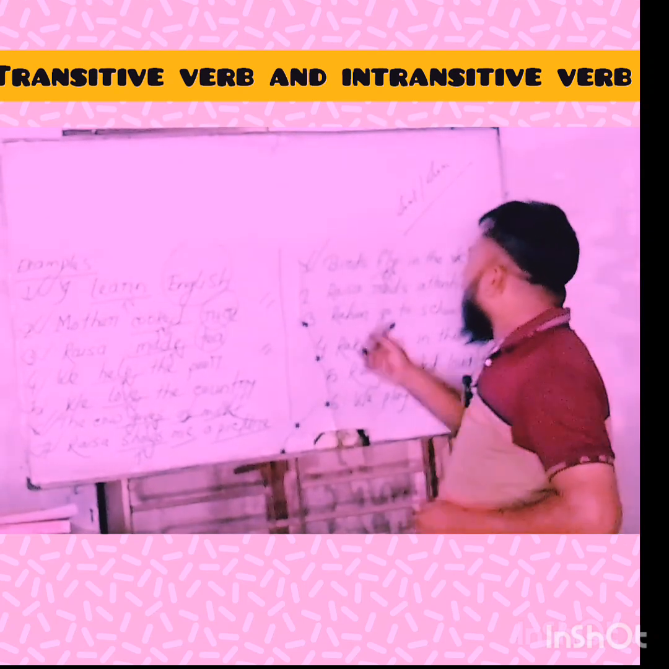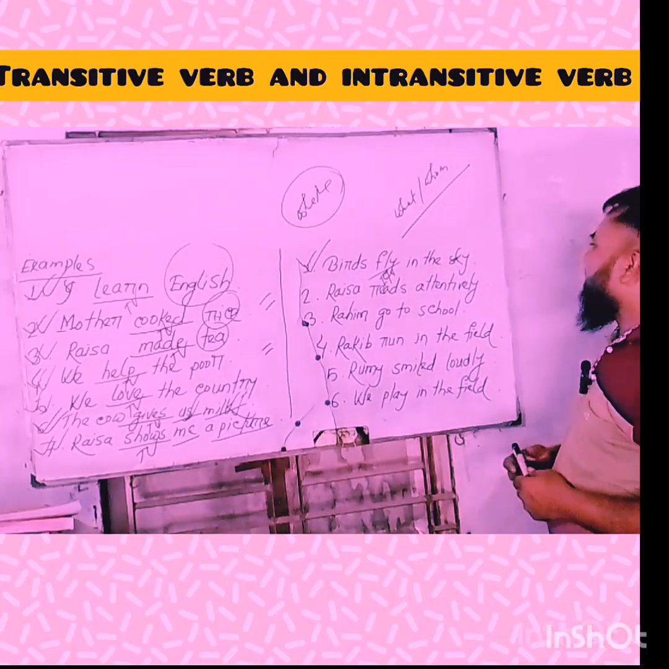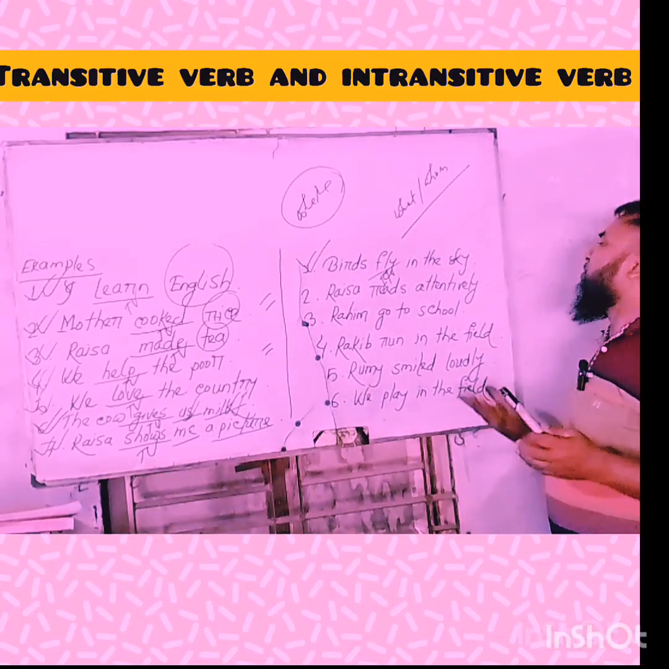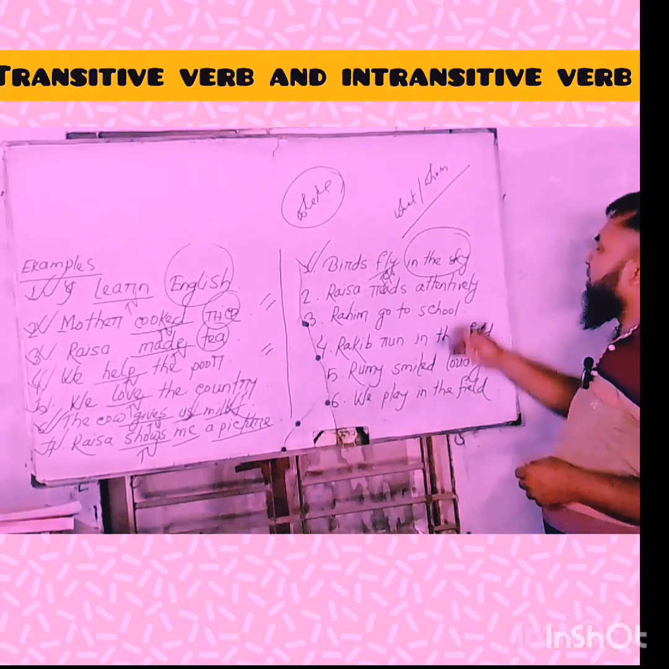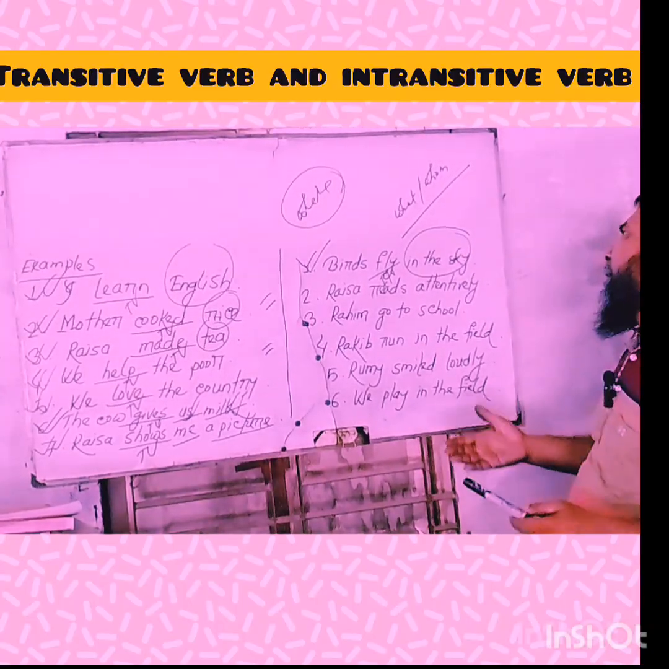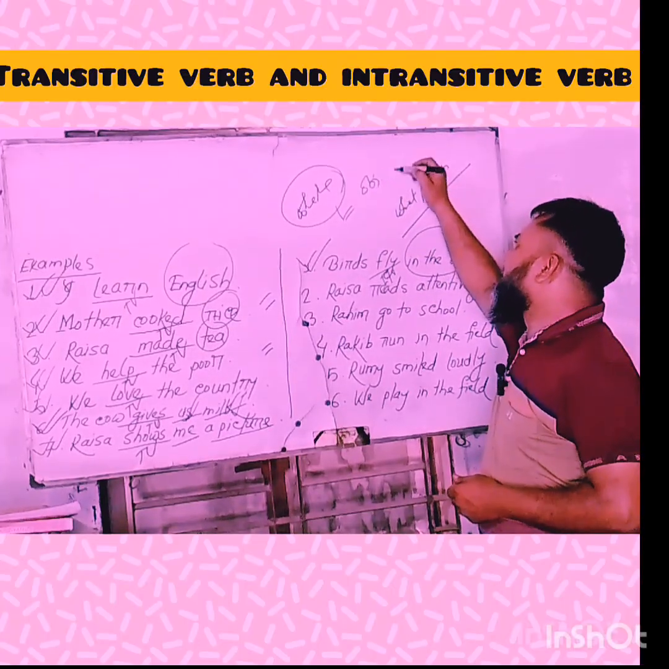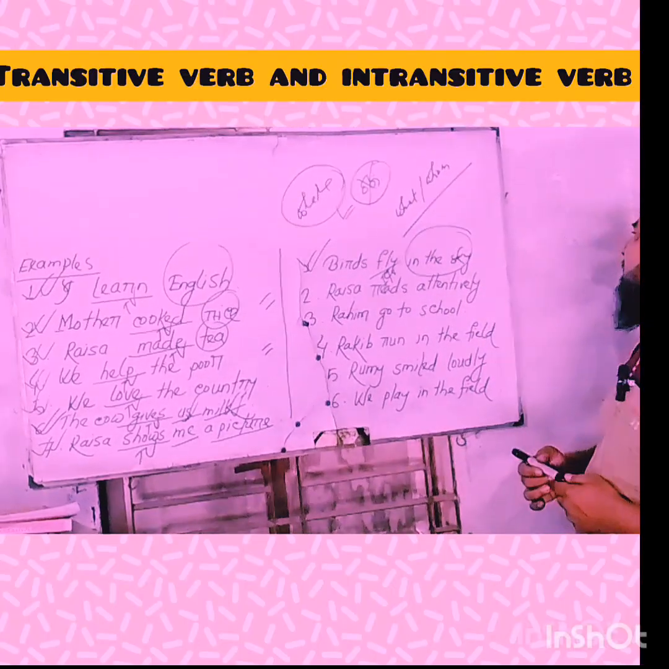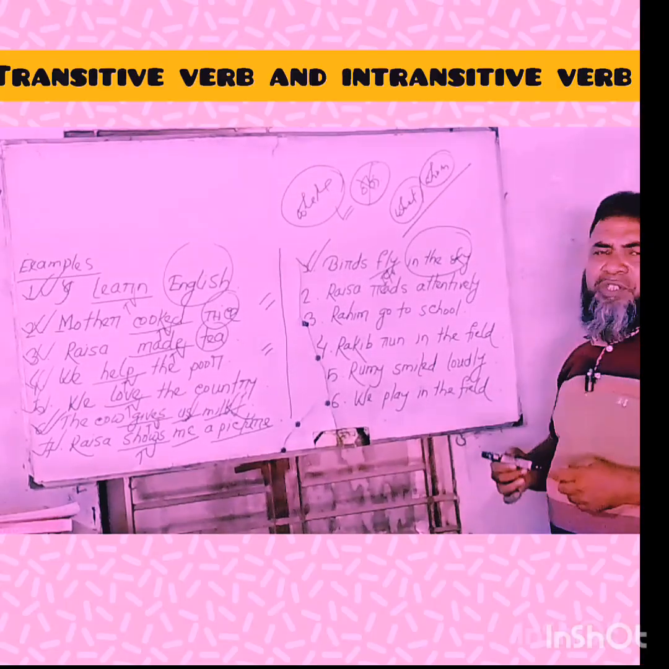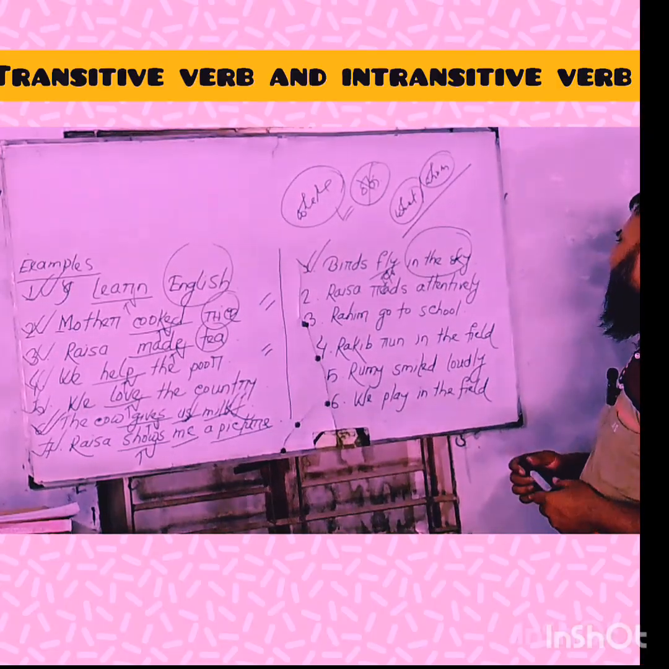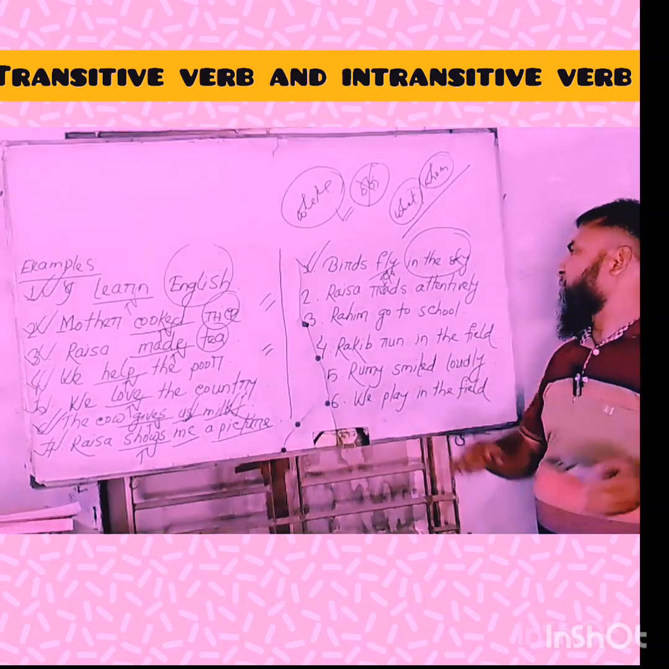But if we ask the verb where, the answer is in the sky. Where do birds fly? The answer is in the sky. But if we ask any question with where, there is no object, and an object must be obtained with the WH question of what or whom. In this sense, we say that, my dear learners, in this sentence the verb fly is an intransitive verb.